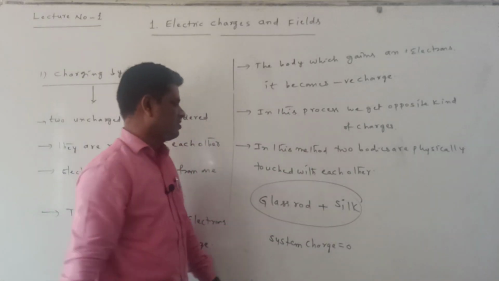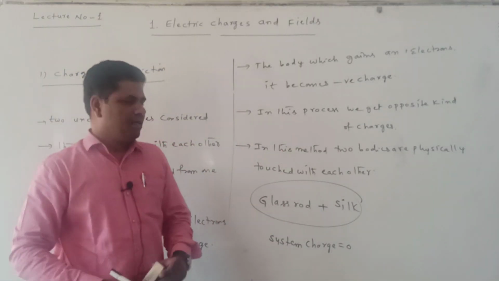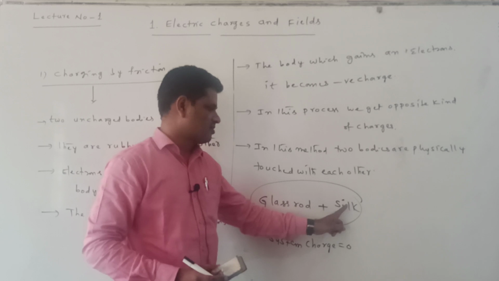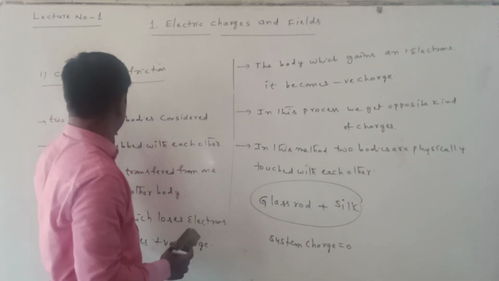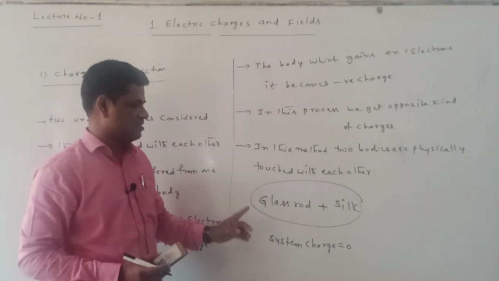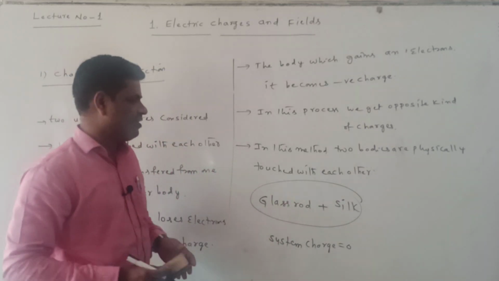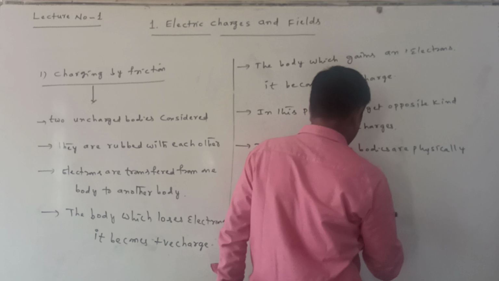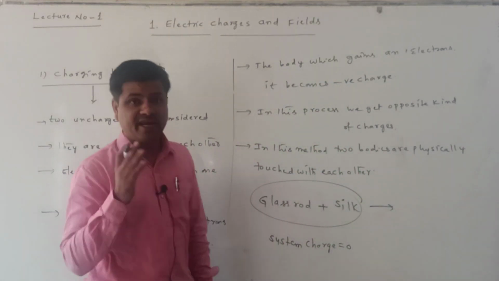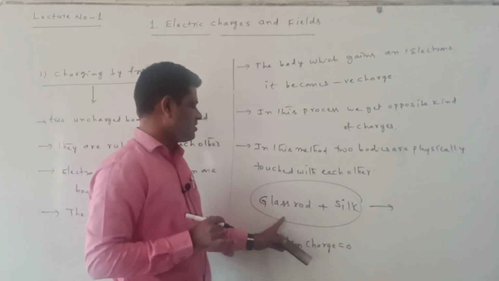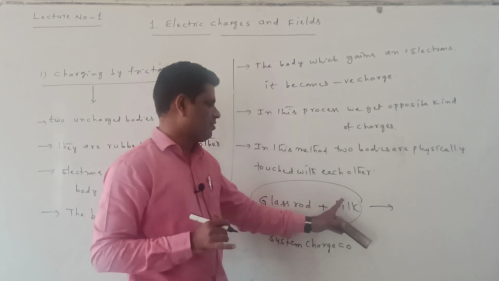Because both are uncharged bodies. Right? Here the glass rod is uncharged and the silk cloth is also uncharged initially. Both are rubbed with each other. Some electrons are transferring from glass rod to silk cloth. For example, I take two electrons transferring from glass rod to silk cloth.